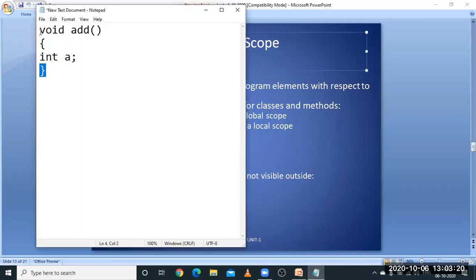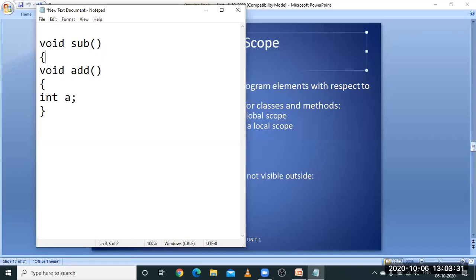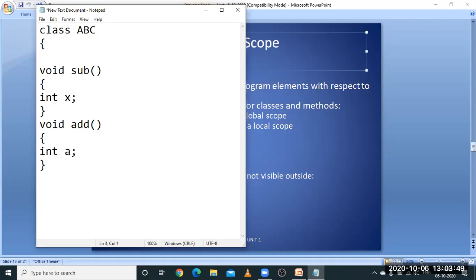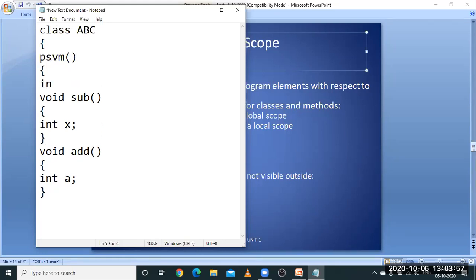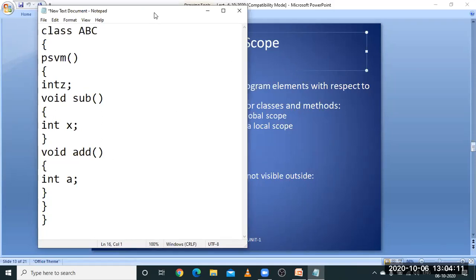Let me show you the example here. I think everyone is able to see this. See, you try to understand this scope concept.